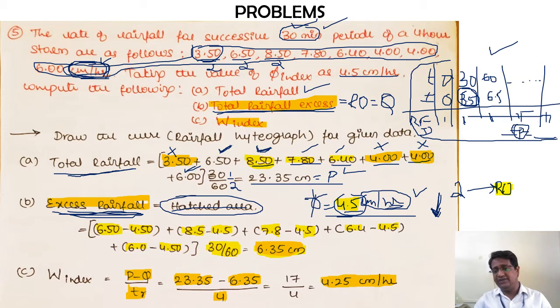So here also you can check the value of the W index is 4.25 and the value of the phi index is 4.5. Again you can see the phi index is always greater than the W index. So this is how this fourth type of problem on the infiltration index can be solved.